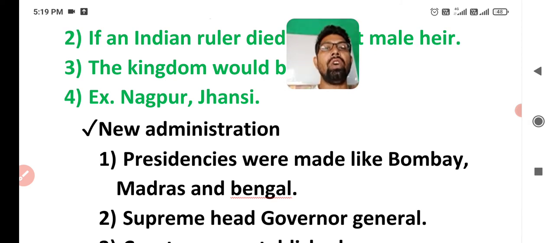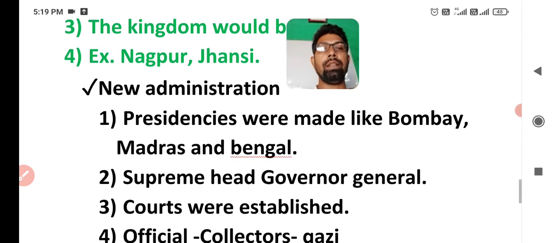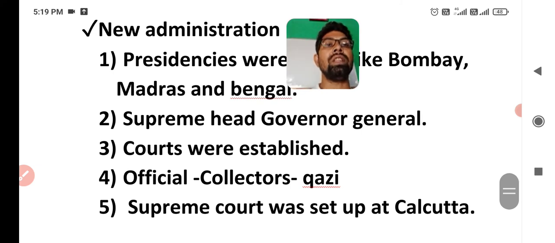First, presidencies were made, like Bombay, Madras and Bengal, for better administration. You learned in the lesson that different ruling areas were known as presidencies, and the governor was the ruler of these presidencies, but the supreme head was the governor general. Warren Hastings was the first governor general of India.